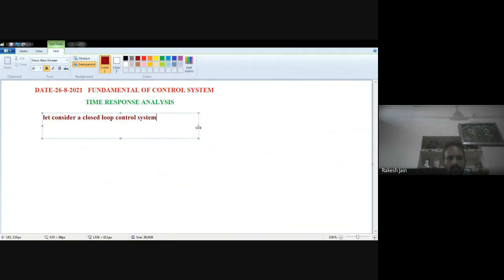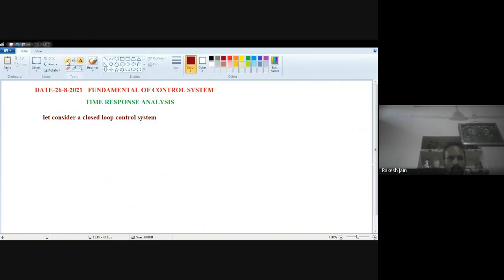Let's consider a closed loop control system, which I am going to draw. So this is the input part, which we denote by R(s), as we know. And this is the forward signal gain. Here let's suppose there is a forward signal gain.